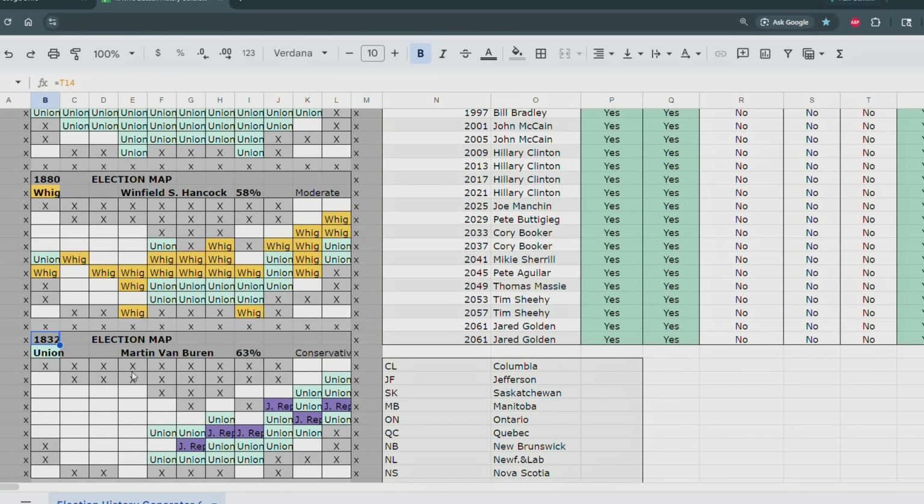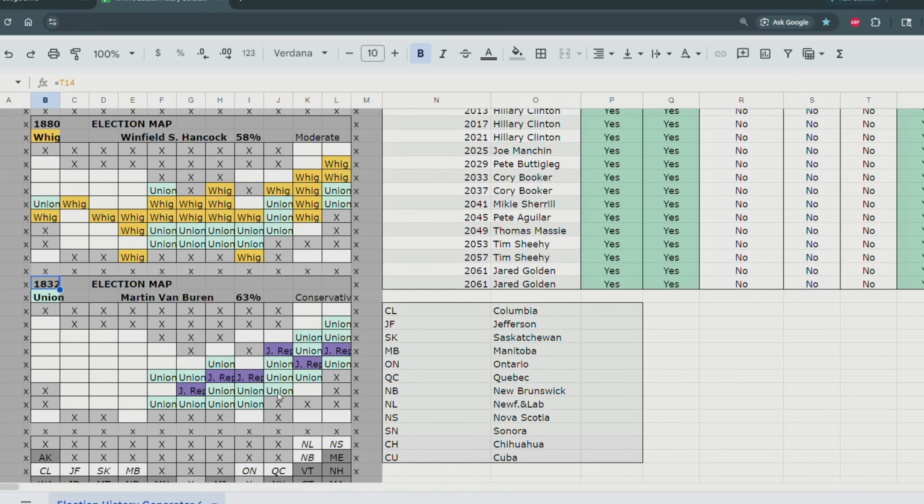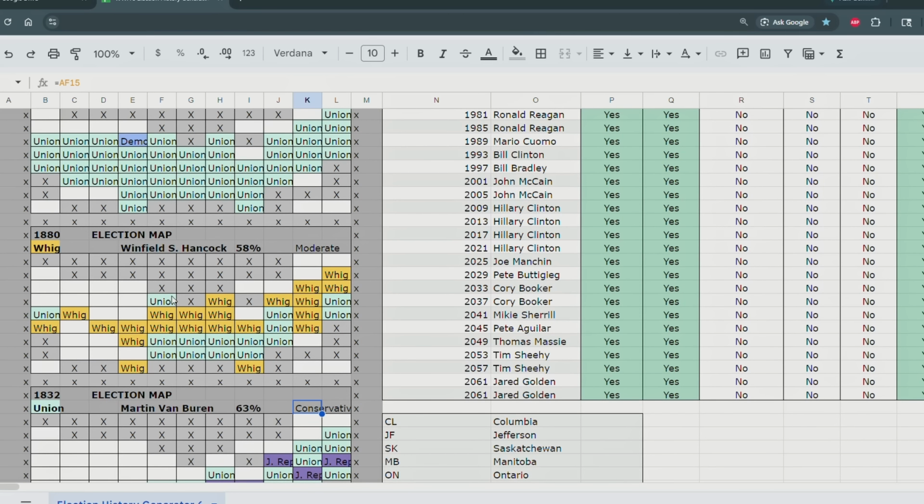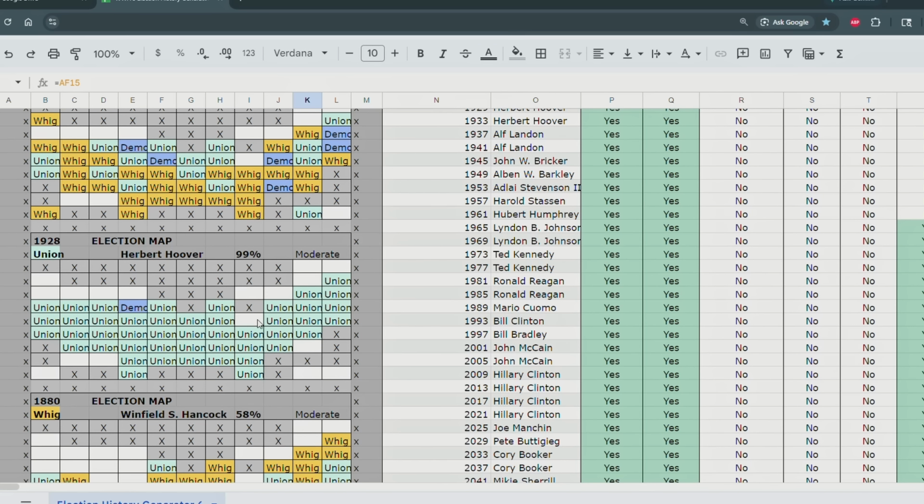So interestingly, in 1832, the Federalists had already declined and there were the Union Party instead, led by Martin Van Buren as a conservative candidate. Then in 1880, we have the Whigs, led by Winfield S. Hancock versus the Union Party. Then in 1928, we have the Union Party again, led by Herbert Hoover, crushing the Dems, which only win, looks like...